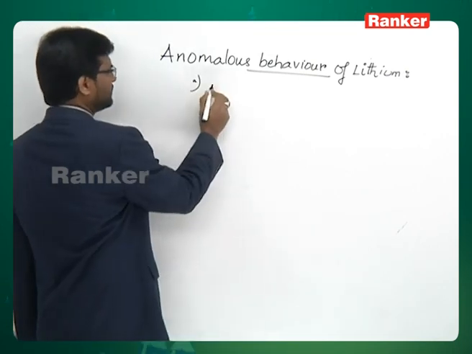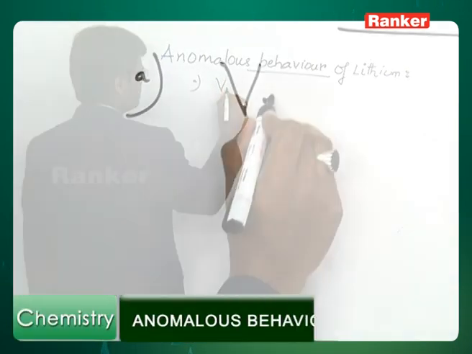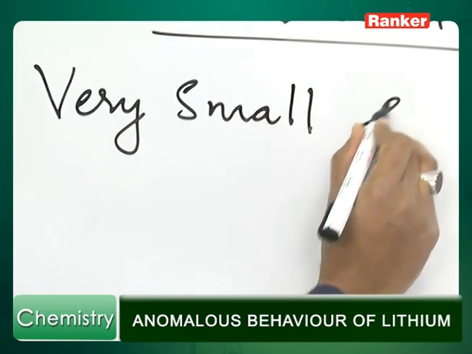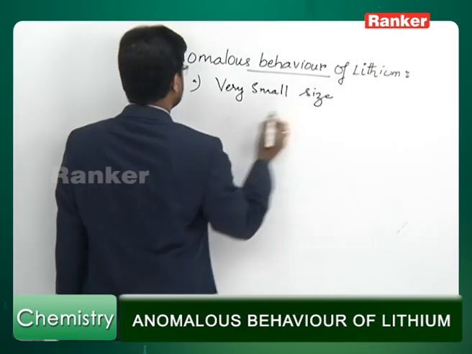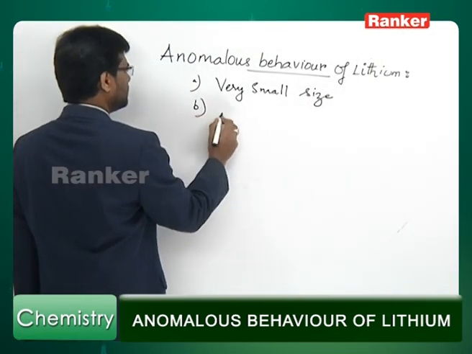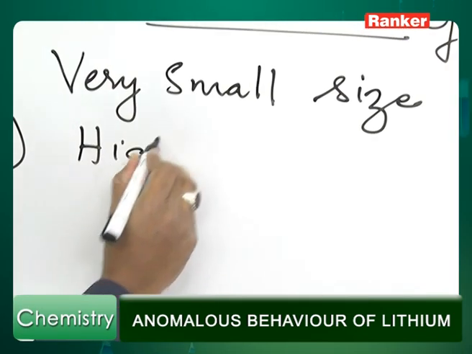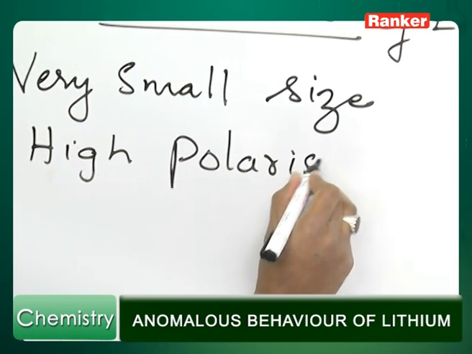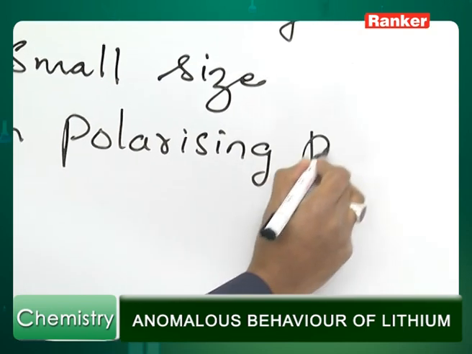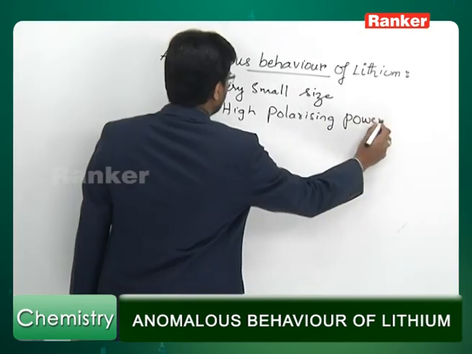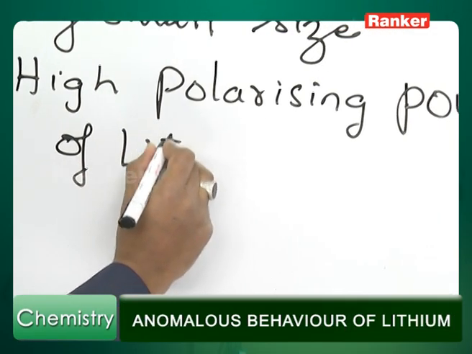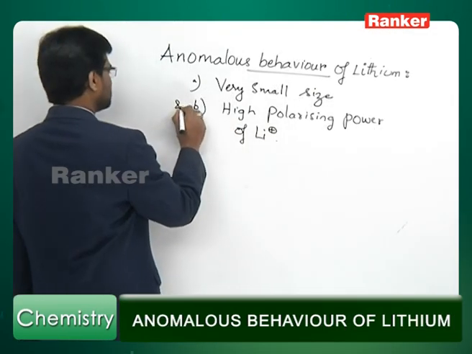Number one is very small size of lithium. Number two, very high polarizing power of Li plus.